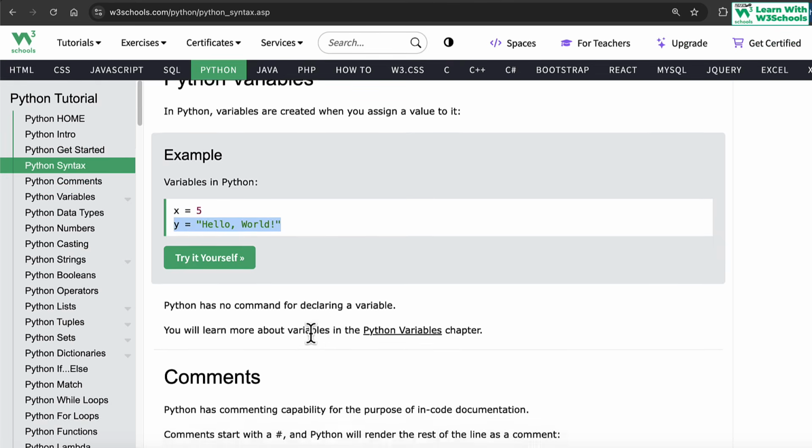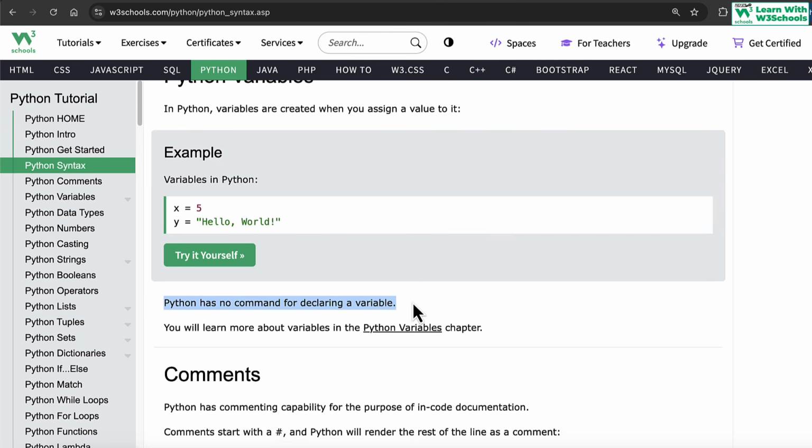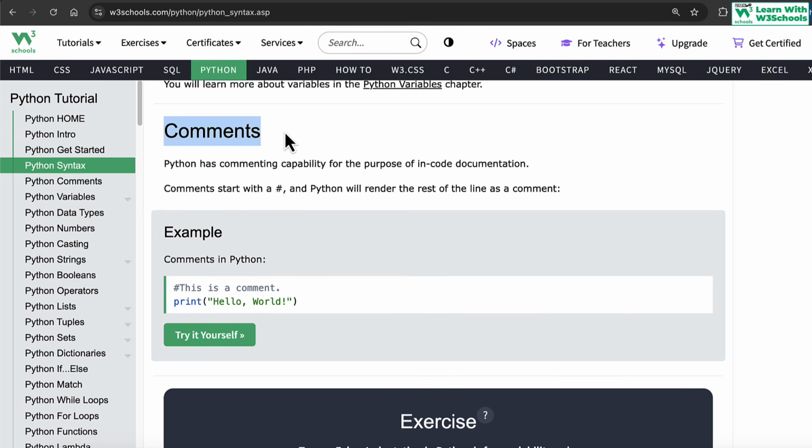Make sense? Okay, so Python has no command for declaring variables. There's no separate command. You just use the variable name and then you specify its value. That should do the trick. Similarly, you will learn more about Python in the next chapter. Let's move forward. Now we have something called comments.